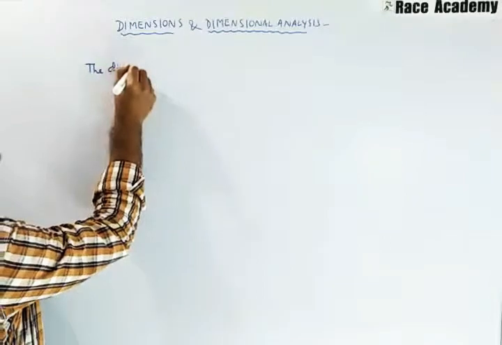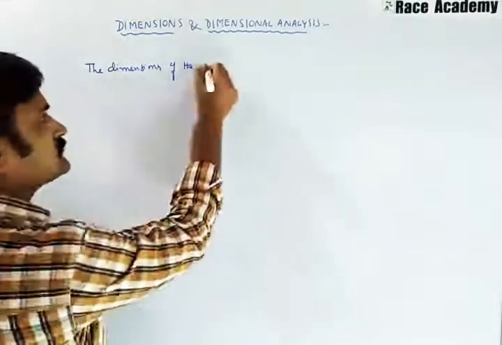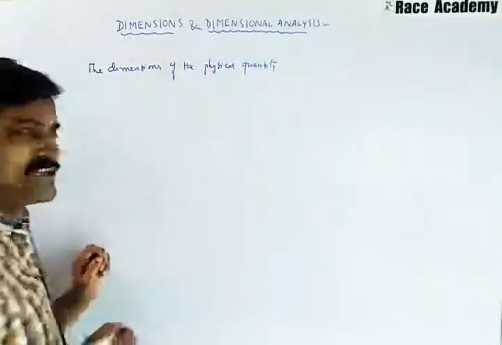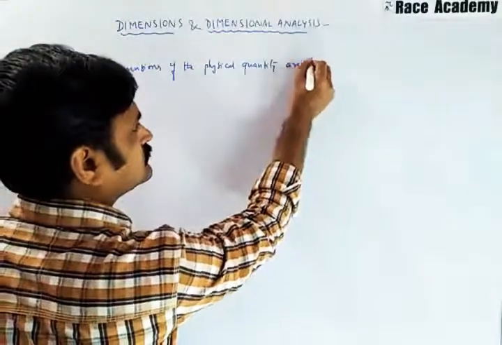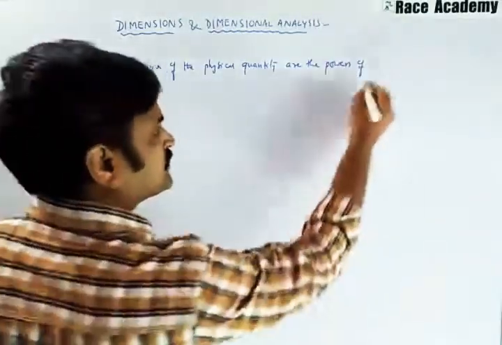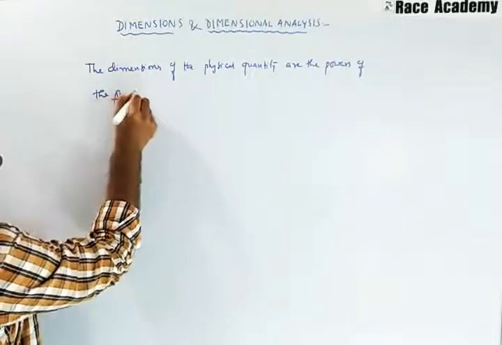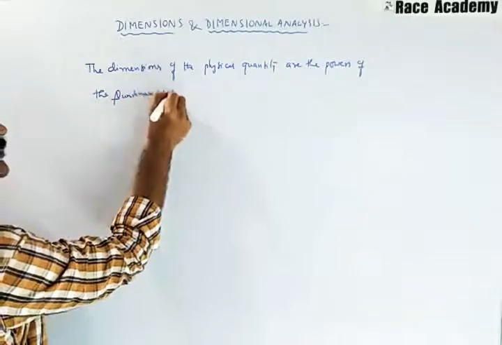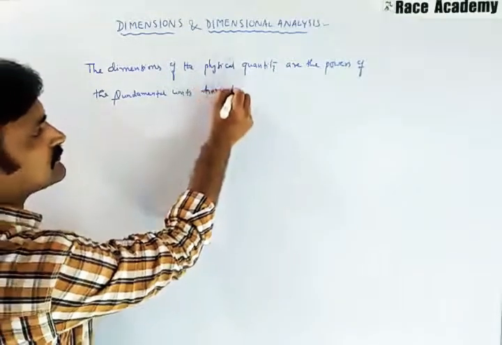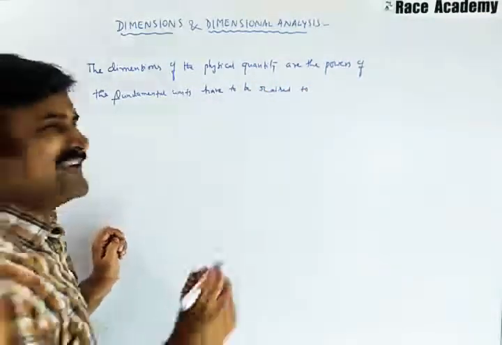The dimensions of the physical quantity are the powers to which the fundamental units have to be raised to obtain its units.